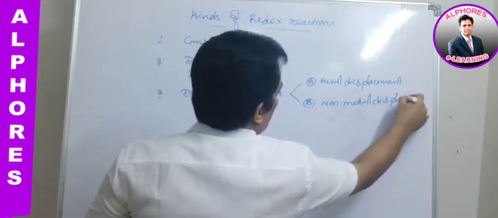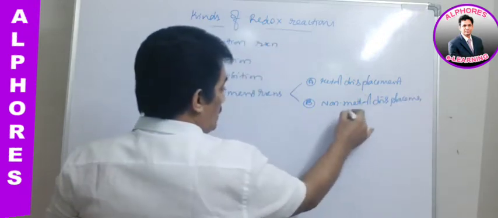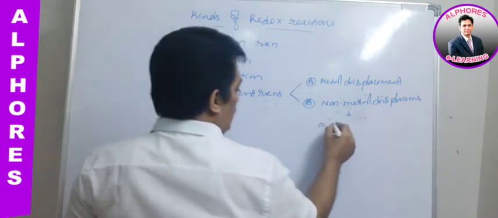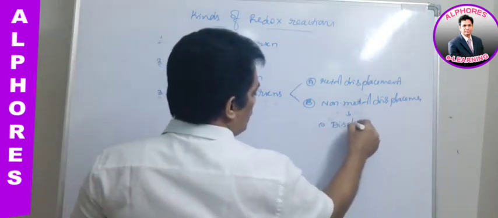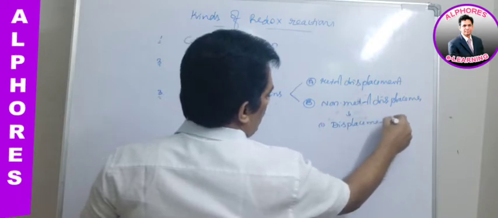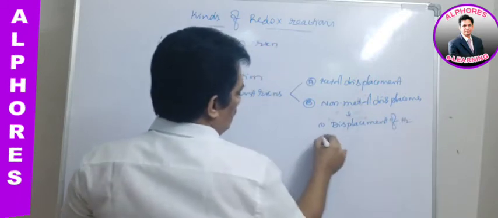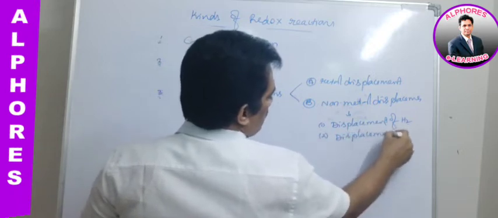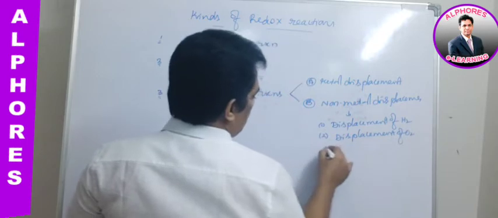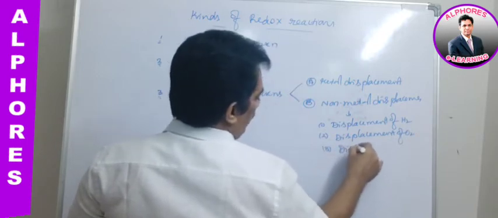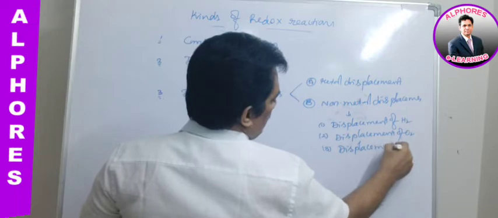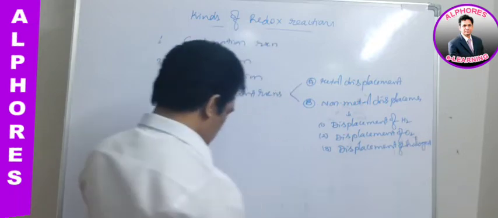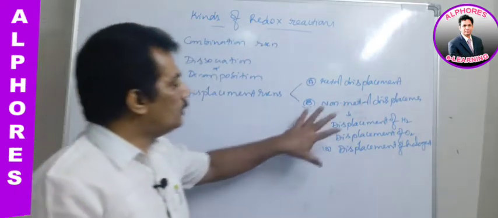And as we know, non-metal displacement reactions are again of three kinds: the reaction involving displacement of hydrogen, displacement of oxygen, and displacement of halogens. These are the three kinds of non-metal displacement reactions. Up to this we discussed.